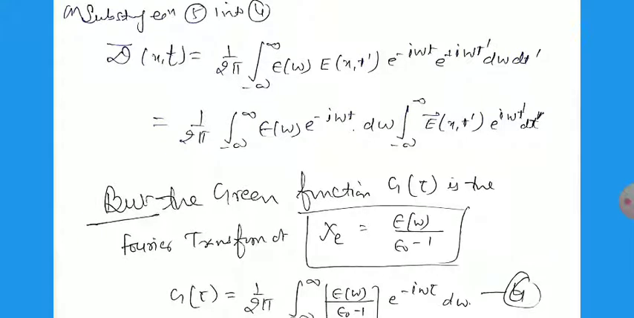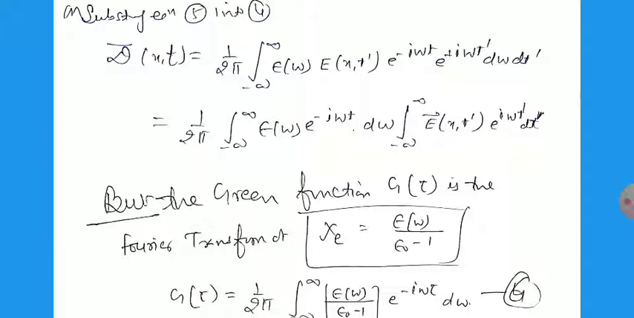So we can write 1 divided by 2 pi, integral from minus infinity to infinity of epsilon omega e raised to power minus i omega t d omega. This is the integration related with omega, and the remaining integration, from minus infinity to plus infinity of E(x,t') e raised to power i omega t' dt', will depend on t'. So this gives the causality between these two, that the electric field is at the other time t' and the displacement vector is at time t.